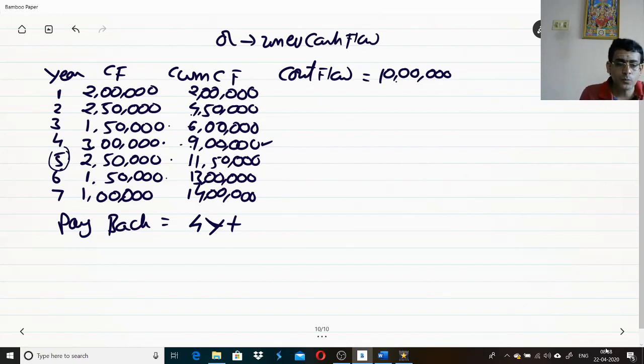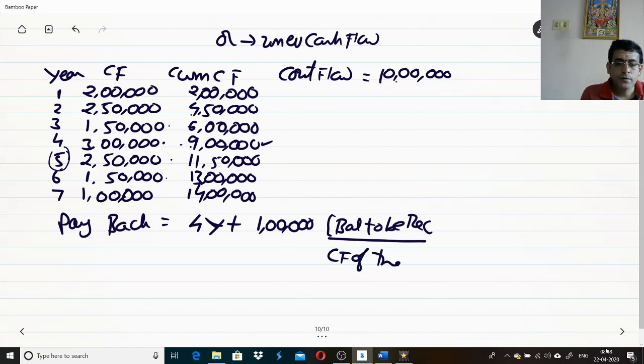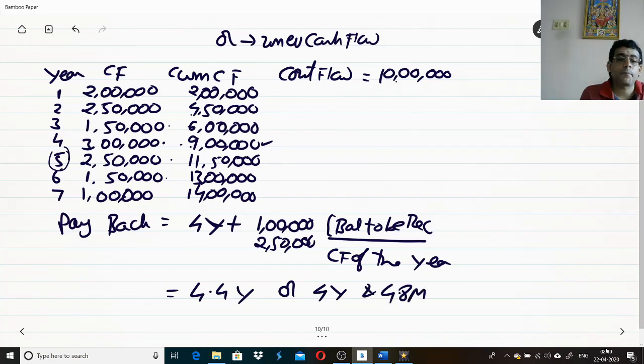So ultimately, what you will do: 1 lakh, which I can write like this: balance to be recovered divided by cash flow of the year. What is the cash flow of the year? 2,50,000. Ultimately, your payback period is 4.4 years, or you can call that 4 years and 4.8 months.